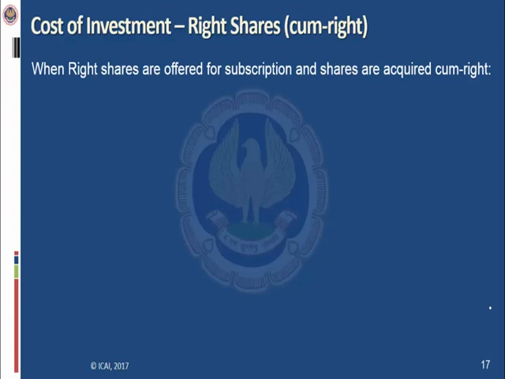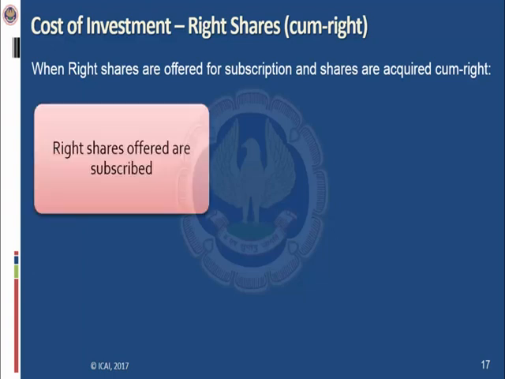Why? Because an inherent element of rights has been built into it. So what should be the cost of investment when right shares are offered for subscription and original shares are acquired cum right? So again, coming to our first example, A Limited has acquired 100 shares at the rate of rupees 10 for rupees 1000 in B Limited. So that 10 rupees is the cum right price, and B Limited is offering right shares in the proportion of 1:1.